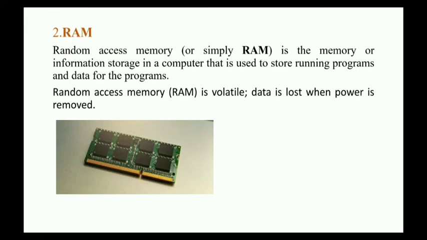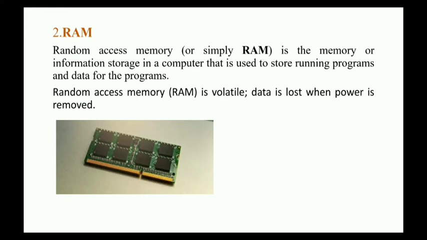Second is RAM. The full form of RAM is random access memory. It is a memory or information storage in the computer system which is used to store running programs and data for the programs. RAM includes all the running operations, that is background applications. If I open a word processor, then PowerPoint, then Notepad simultaneously, then all these processes are stored in one temporary memory, and that is called RAM.